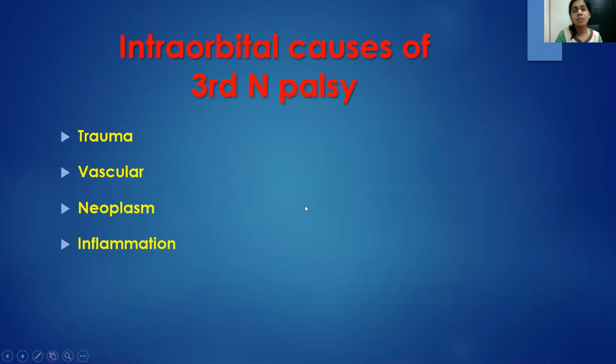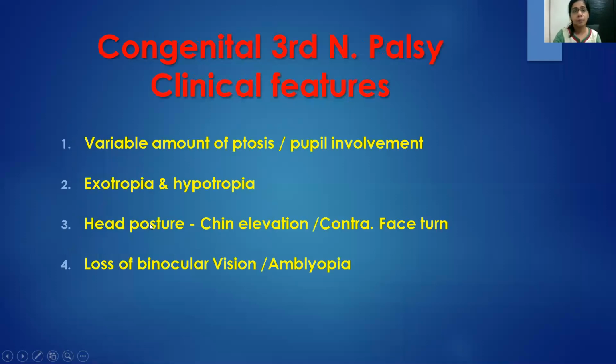Once it has entered the superior orbital fissure, it divides into two parts, the superior division and the inferior division. So the causes of third nerve palsy here could be trauma, it could be ischemic, it could be neoplastic or inflammatory in the orbit.